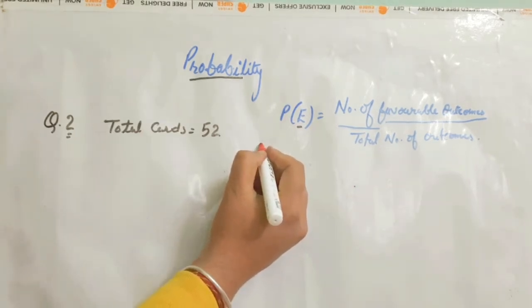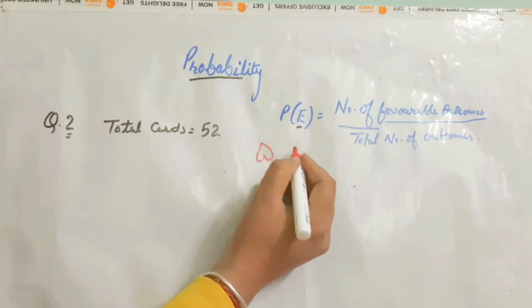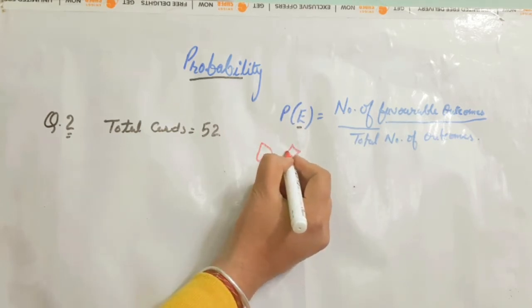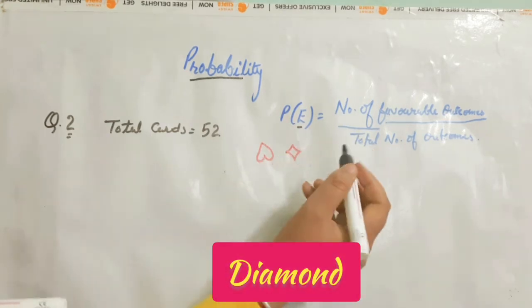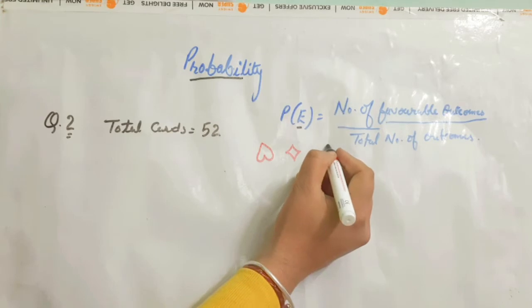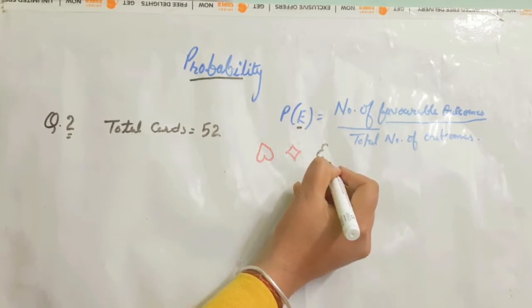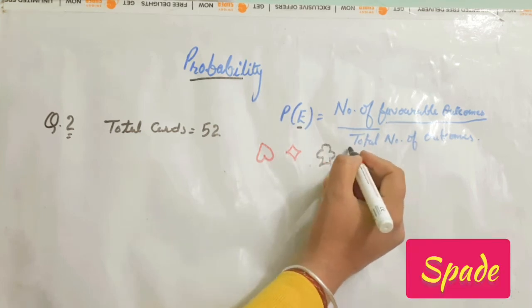2 are red and these are in this shape. First one is heart and second one is diamond. Third one is club and fourth one is spade.